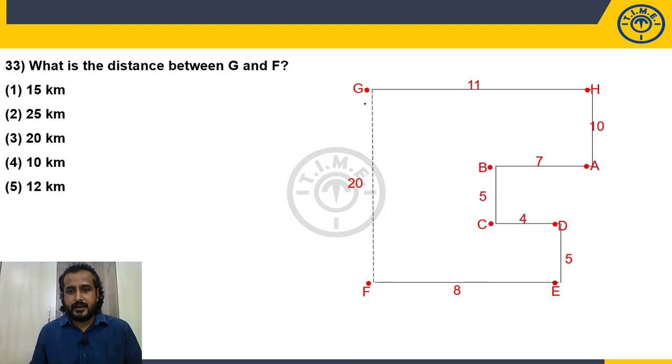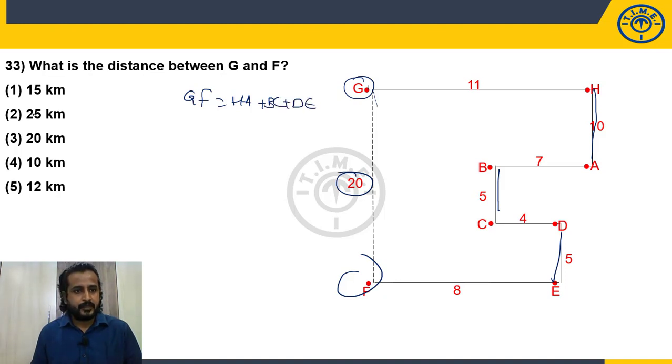What is the distance between G and F? Here is G, here is F. What is the distance? It is 10, it is 5, it is 5. So total 20. So this is line GF, distance equal to HA plus BC plus D. So 20. So choice 3.